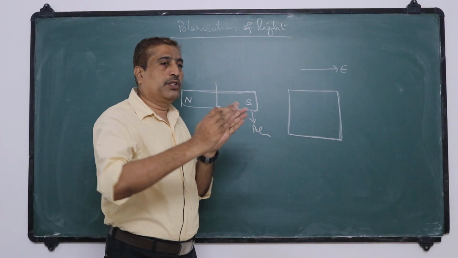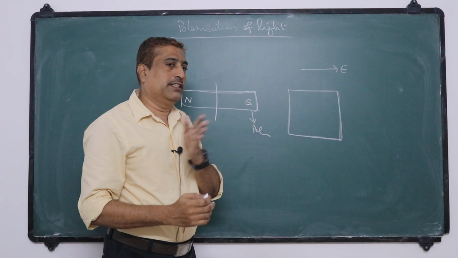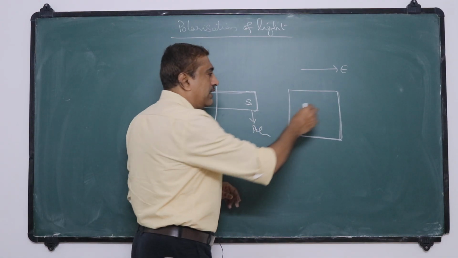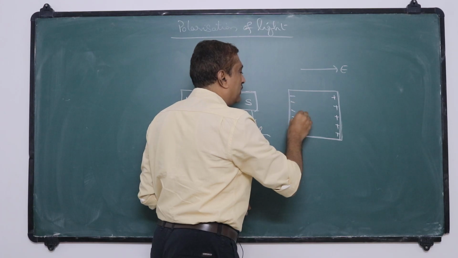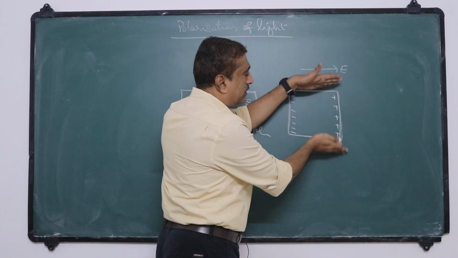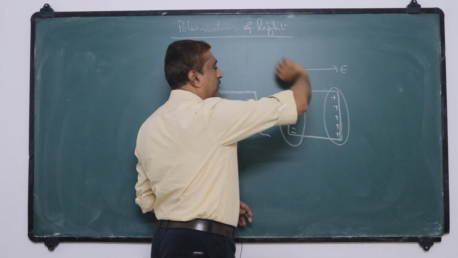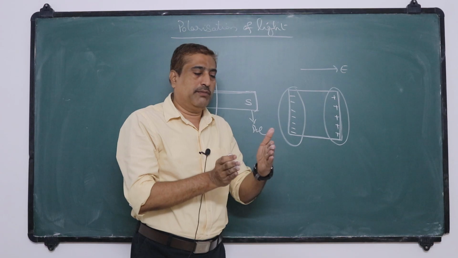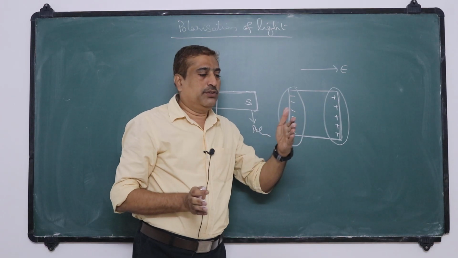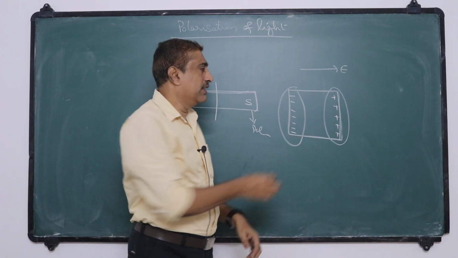So the total positive charge displaces in one direction and the total negative charge displaces in the opposite direction. The total positive charge is accumulated at this position, and the total negative charge in this part of the material. That means if you place a dielectric in a field, the total positive charge and total negative charge are displaced in two opposite directions like this.